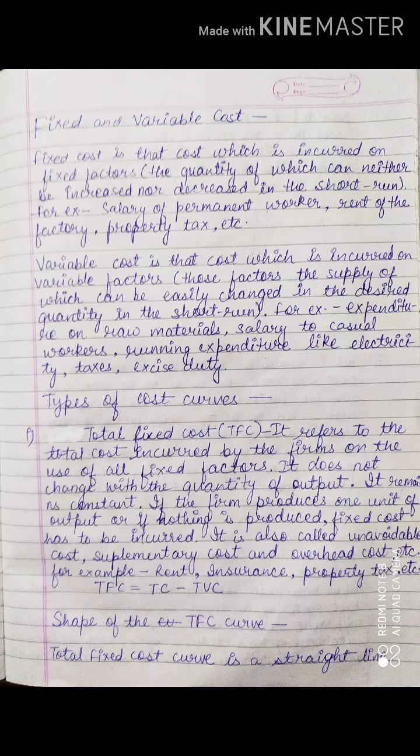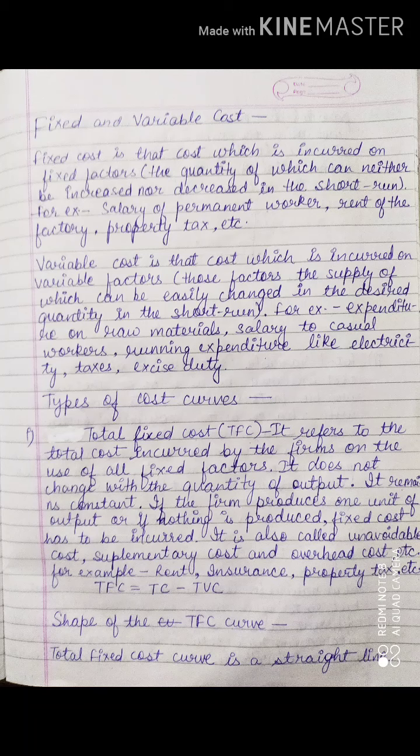Next, we are going to study how many types of cost there are. The very first cost is total fixed cost. What do you mean by total fixed cost? It refers to the total cost incurred by the firm on the use of fixed factors. Do remember, only fixed factors.